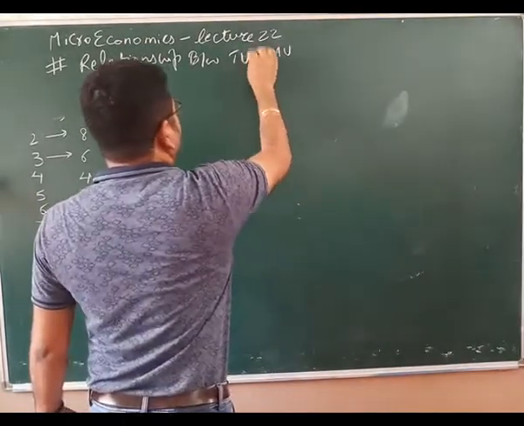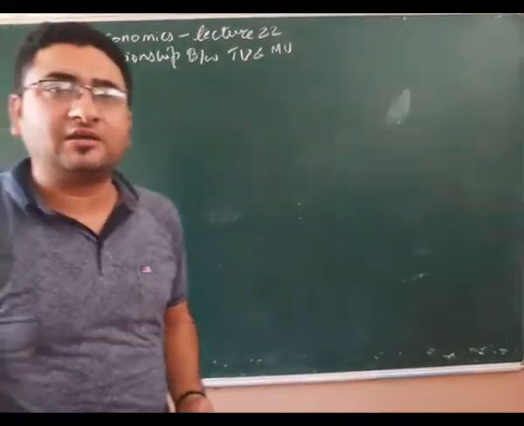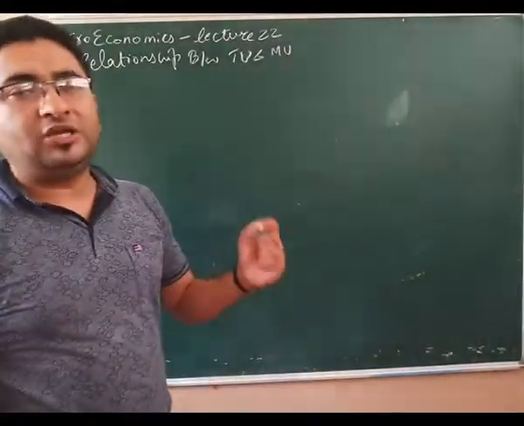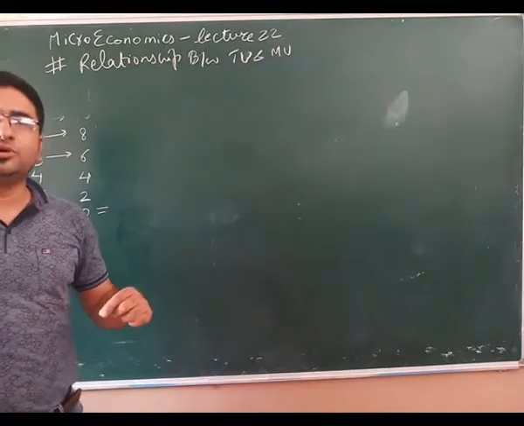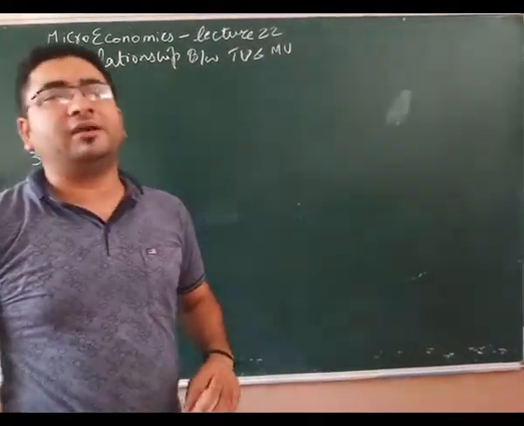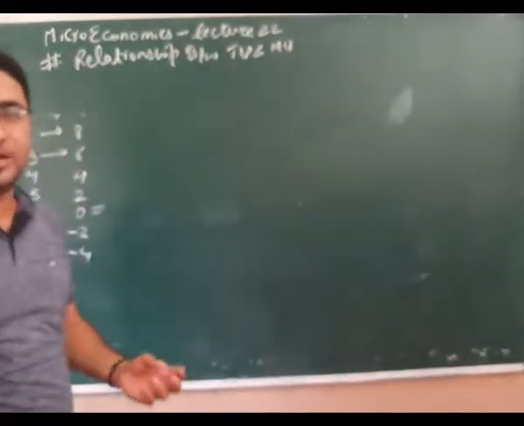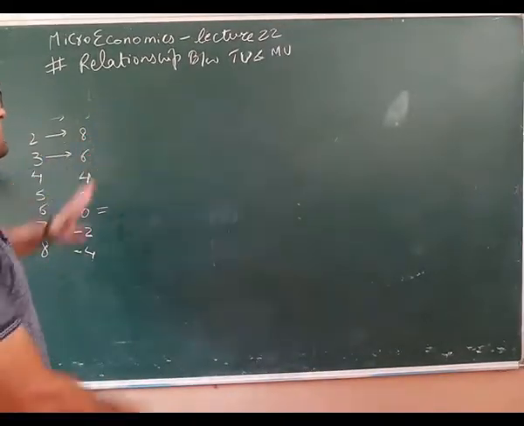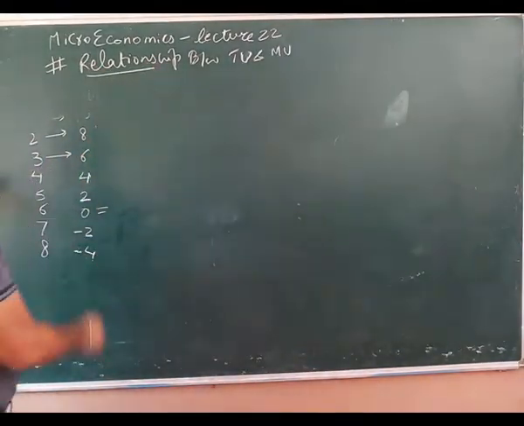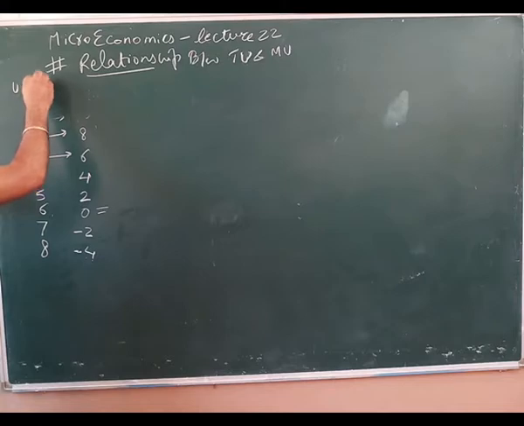Now what does the relationship between TU and MU say? As we have already studied in the beginning, TU is summation of MU and MU is TUn minus TUn minus 1. We have done all the equations and formulas and the table also. Now let us understand what their relationship is. So you have to make this table again.